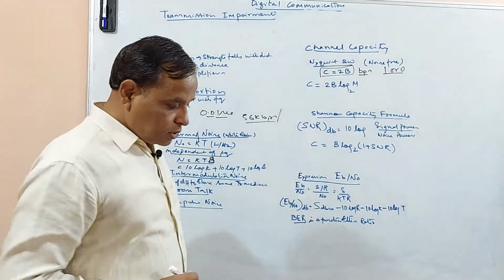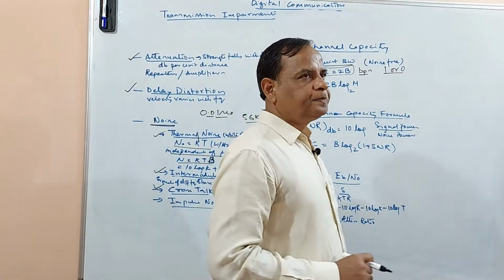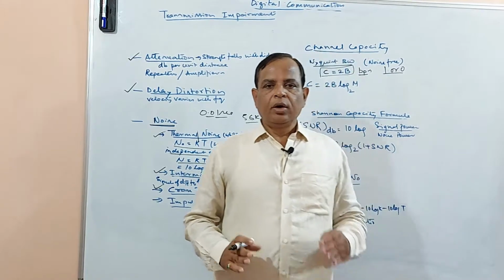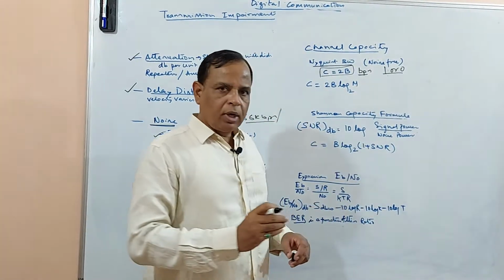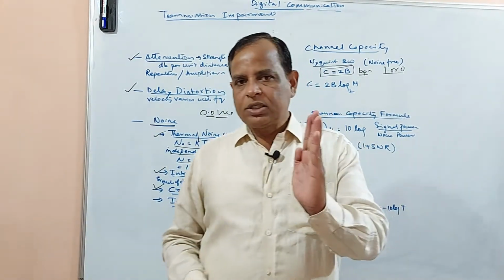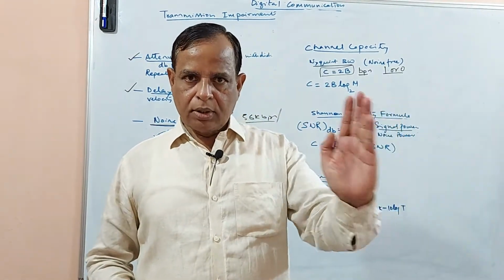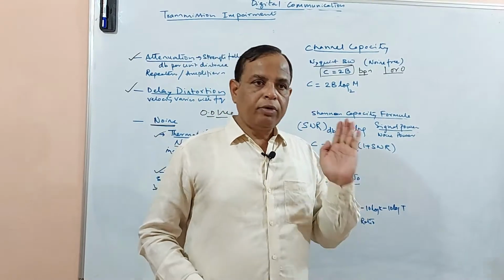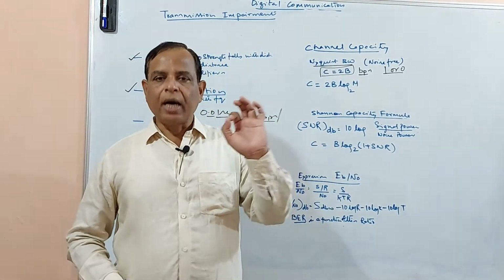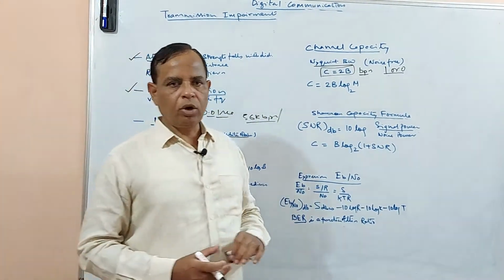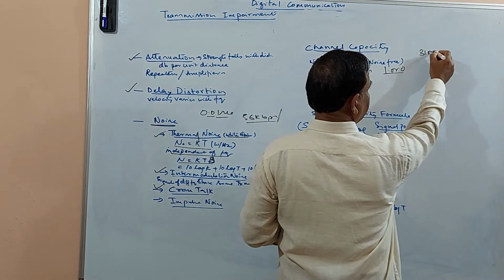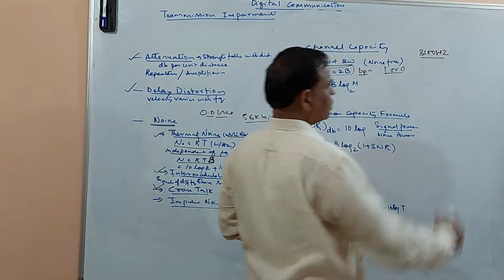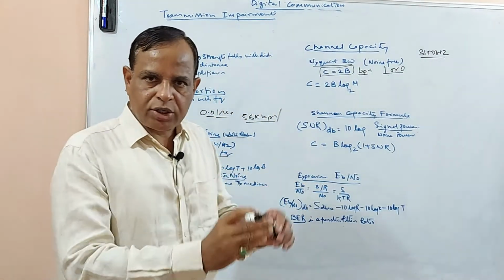To understand better, for example, what is our voice bandwidth? When you are using the telephone line, if you want to send digital data by using a modem, the bandwidth of the voice channel is 3100 hertz.